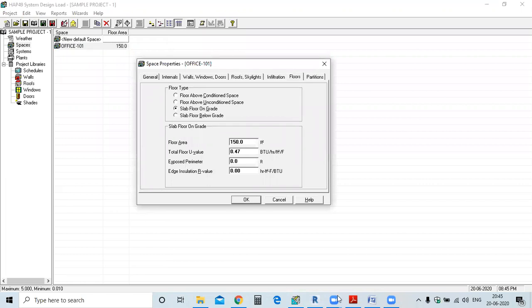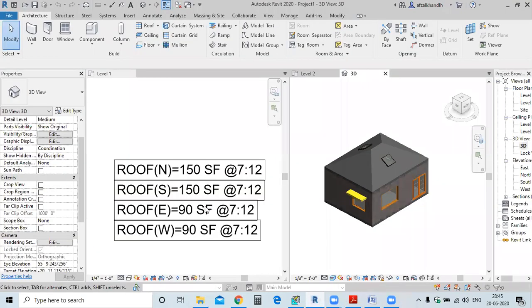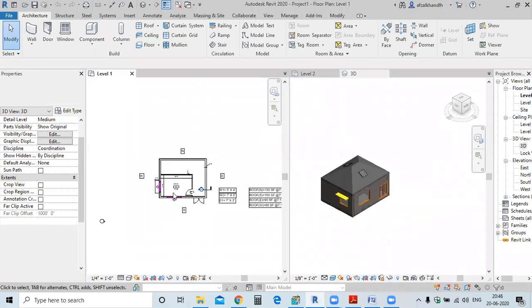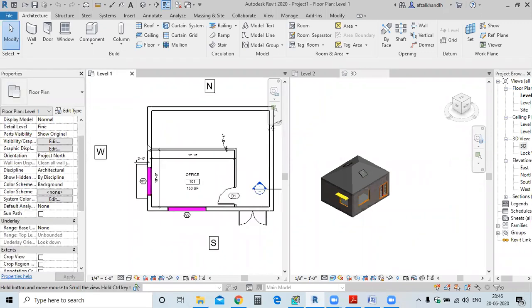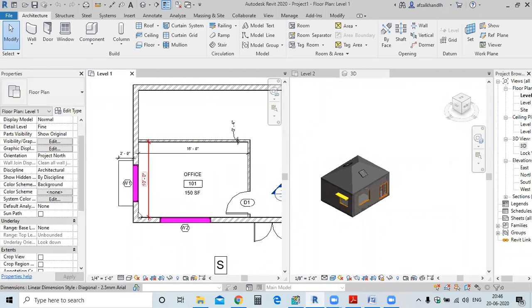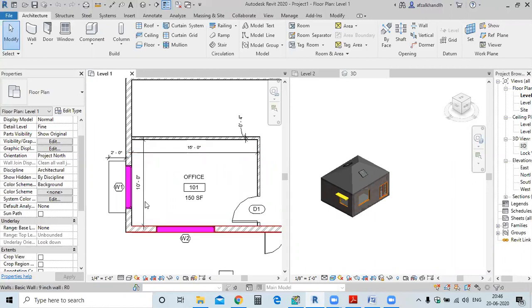So you can see in your project, the exposed perimeter is this one only, meaning the 10 feet length and 15 feet this one. This is not exposed, right? Are you getting it? Yes, sir. Exposed perimeter is 15 plus 10, means 25 feet.